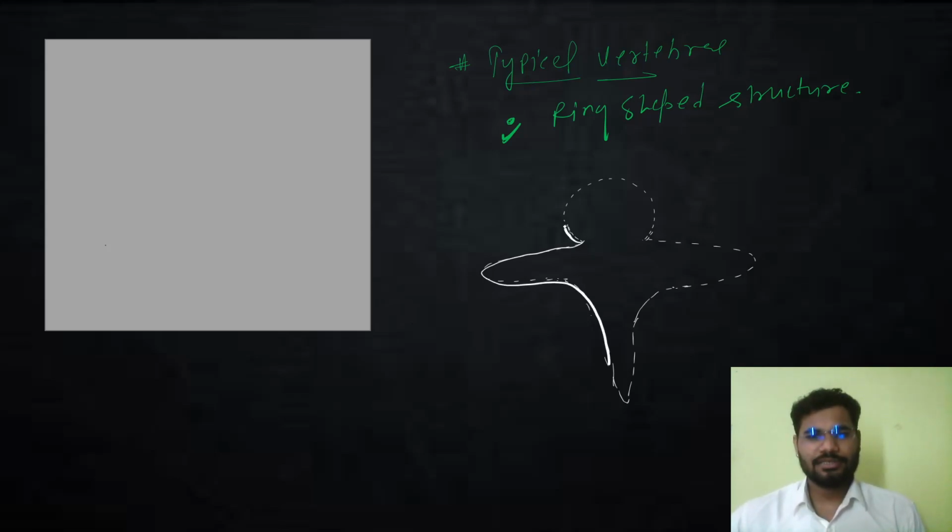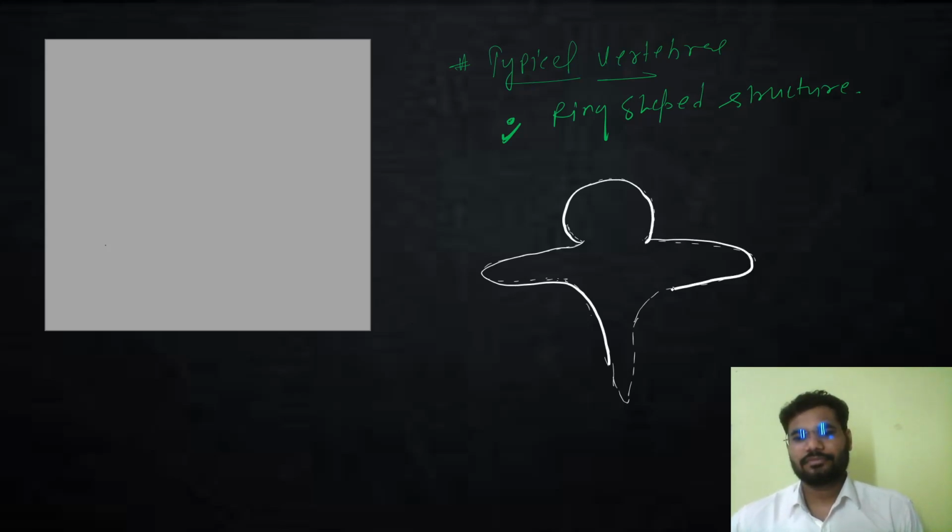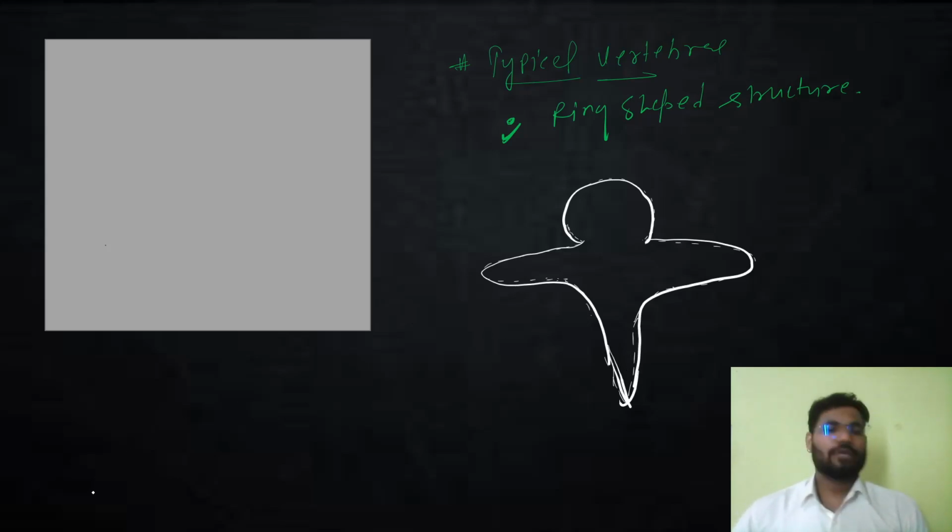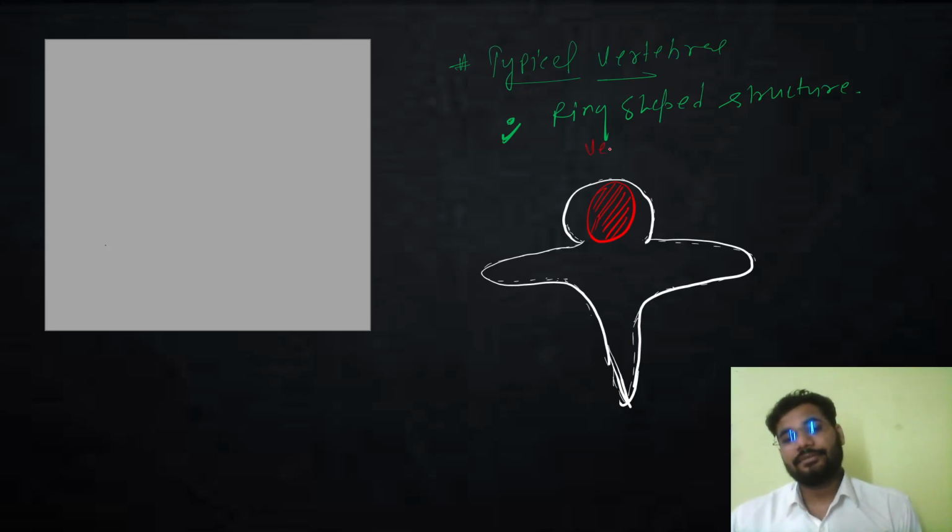It's a human-like structure? No, it is not. I'm just trying to show you. Okay. So look, guys, what is there in the complete vertebra? We have in a complete vertebra a centrum. A centrum is that part where other vertebrae are placed. So when we talk about the intervertebral disc, I'll let you know. That is basically the ventral side. I'll show you, right? And that is the dorsal side. Now we are having this centrum.